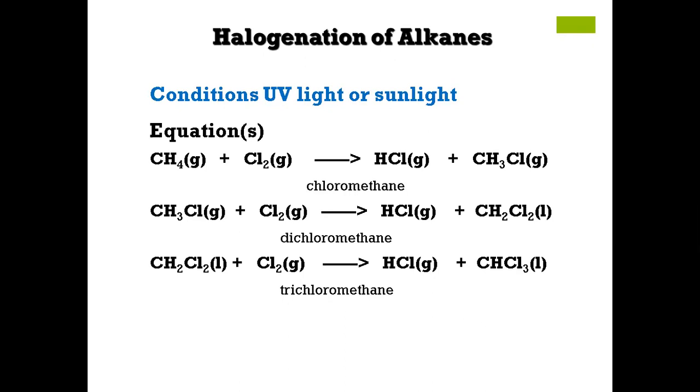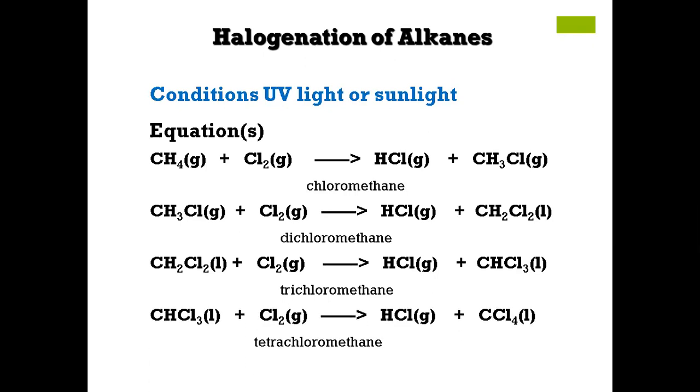Next is trichloromethane, because one more hydrogen is going to be replaced with the chlorine. So as a result trichloromethane is going to be produced. And ultimately in the last step, all the hydrogen is going to be replaced with the chlorine. So as a result the product is tetrachloromethane. Is it clear to you, beta, the stepwise reaction? Yes. Yeah.